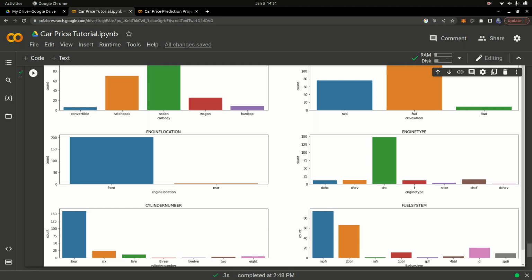Okay, so once we have that, you can also check out the cylinder number. You can see four cylinders actually leading. The four cylinder engine is the most common one, and the least ones I think are the V12, the 12 cylinder engines, which are the least common. And you also look at the fuel systems. We have MPFI as the most common fuel system, and the least one being I think MFI or SPFI. So yeah, that's the information about the fuel system.